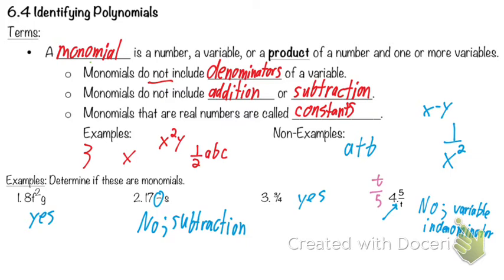Does it have addition or subtraction? No, it doesn't have any of those. Variable in the denominator? Nope. Variables in the numerator, so t over 5, that'd be grand. That would be a monomial. Yep, great question. Love that. Any other questions on this?